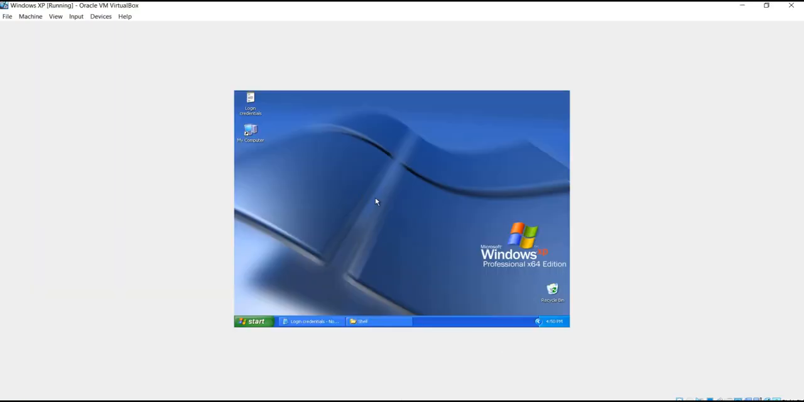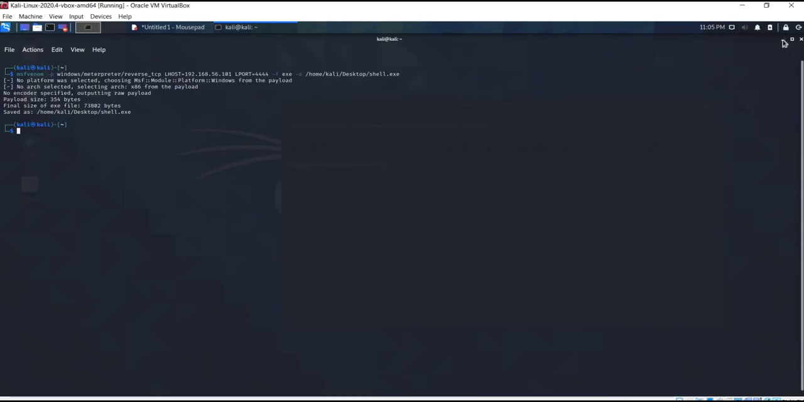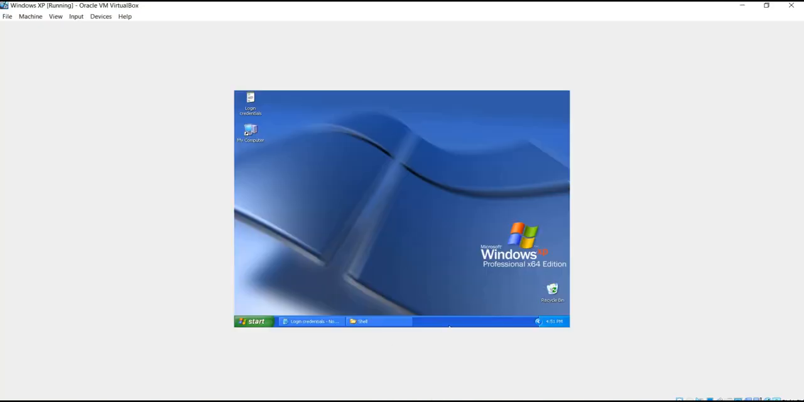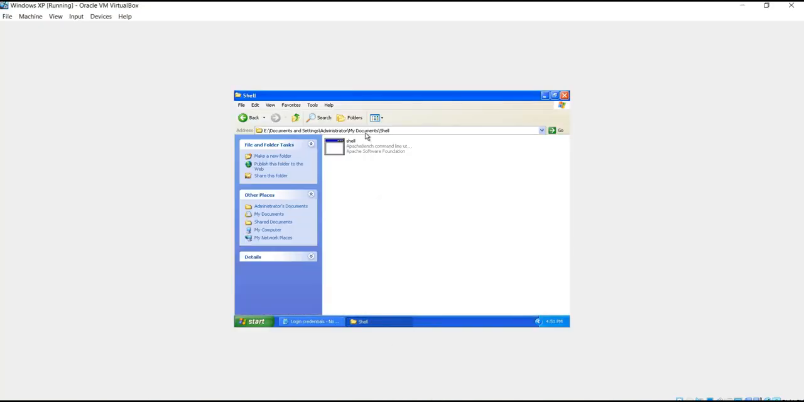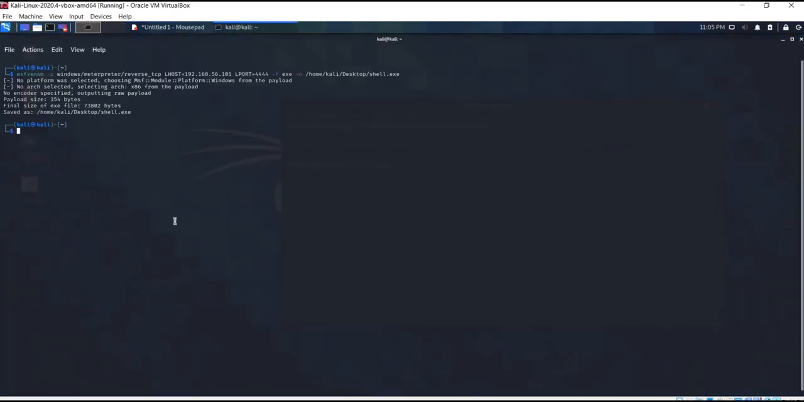This is my Windows XP machine running. So the shell.exe file will be created on the desktop. To save time, I have already placed this shell.exe file in the Windows XP machine. As we can see here, it is in the administrator documents. So now coming back to the Kali Linux, here I'll have to start the Metasploit framework. Inside the Metasploit framework, we'll have the multi-handler exploit, which we'll be using in order to create the reverse TCP shell.